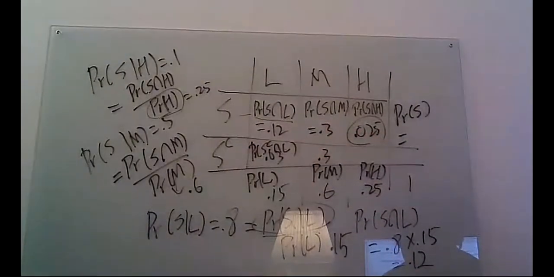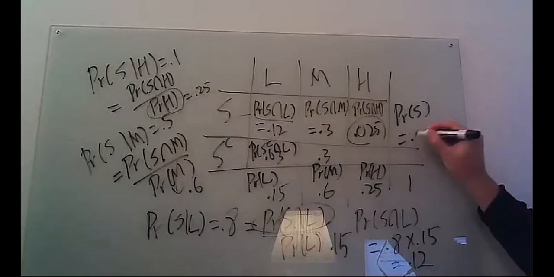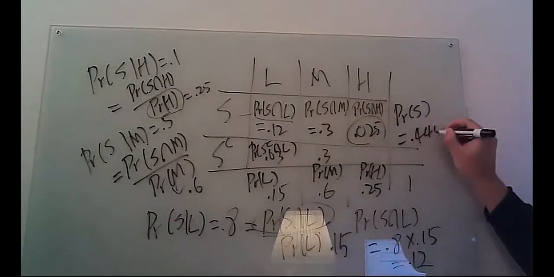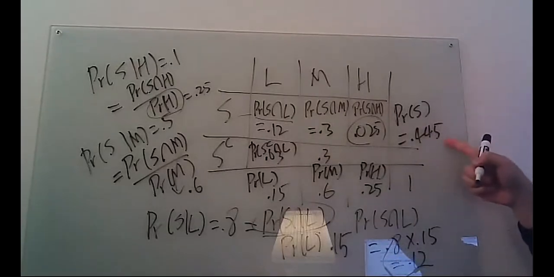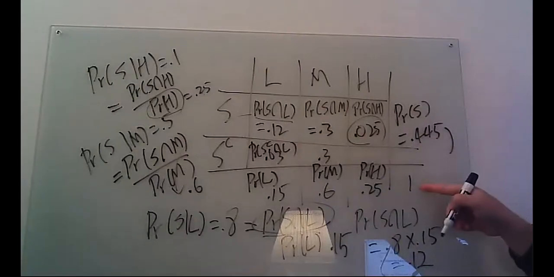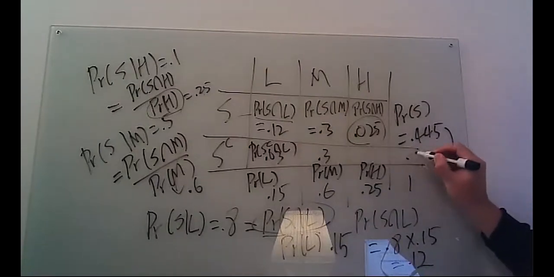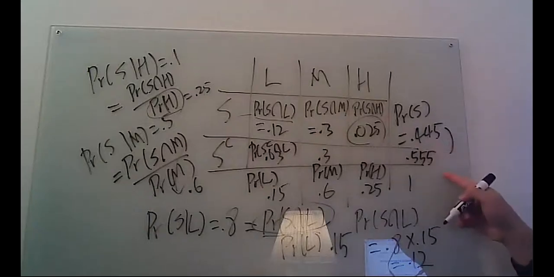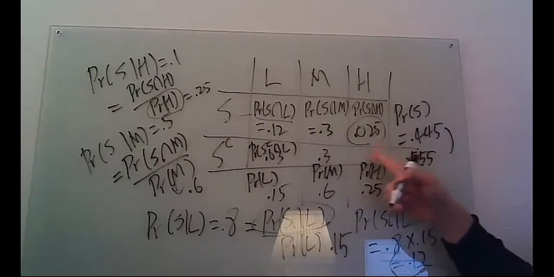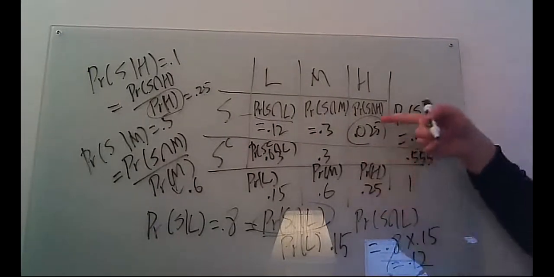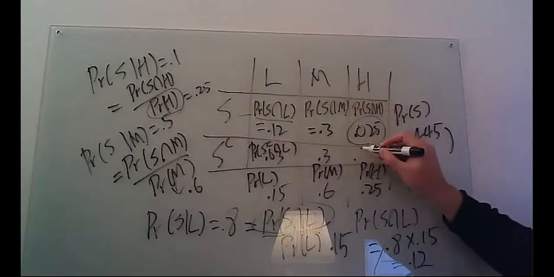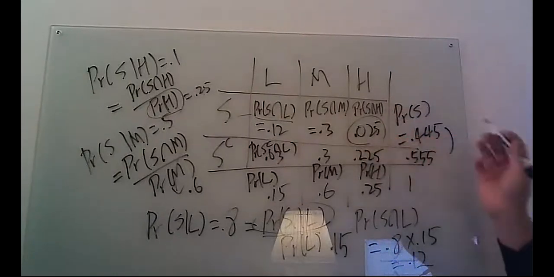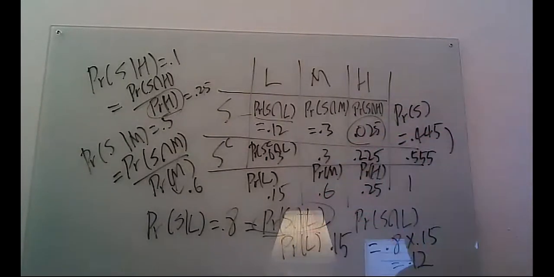If we sum that, it's going to be 0.445. The summation of these two equals 1, so naturally this is 0.555. Given that, you can also fill this number as well, it's going to be 0.225, something like that. So basically, we fill everything.